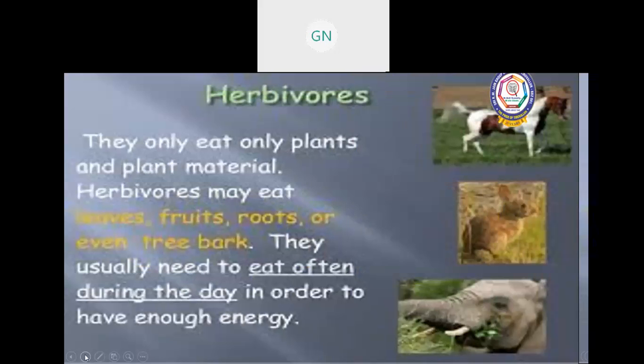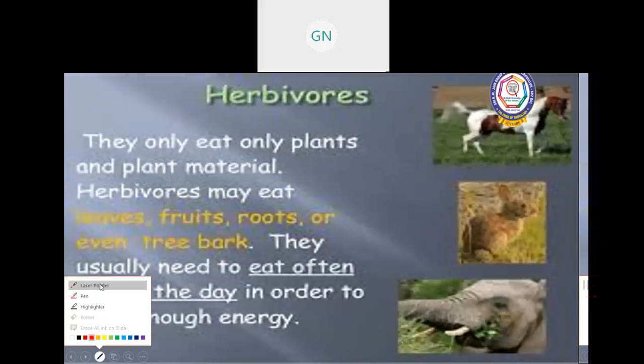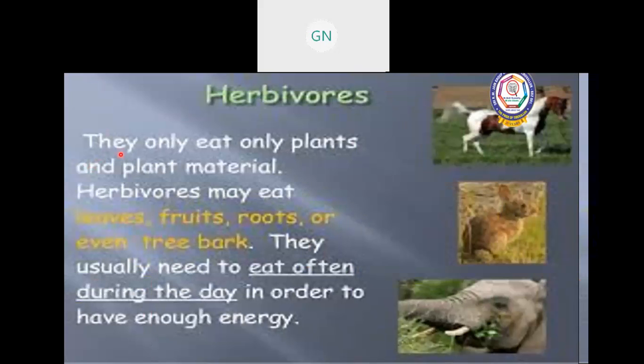Let us see what herbivores are. Herbi means plant. They eat plants and plant materials. Herbivores may eat leaves, fruits, roots, or even tree bark. They usually need to eat often during the day.